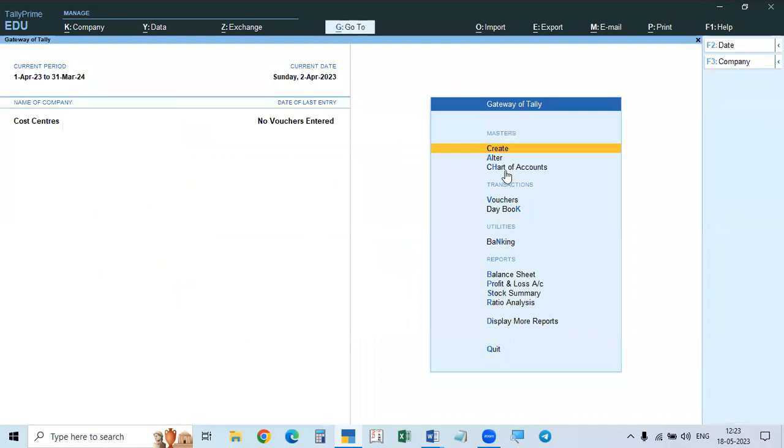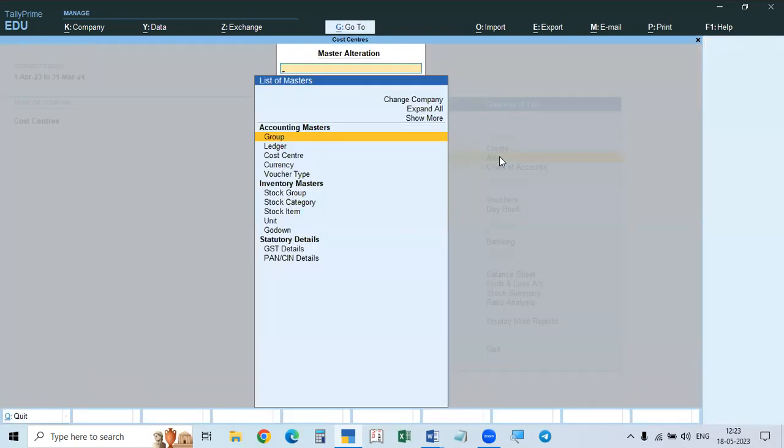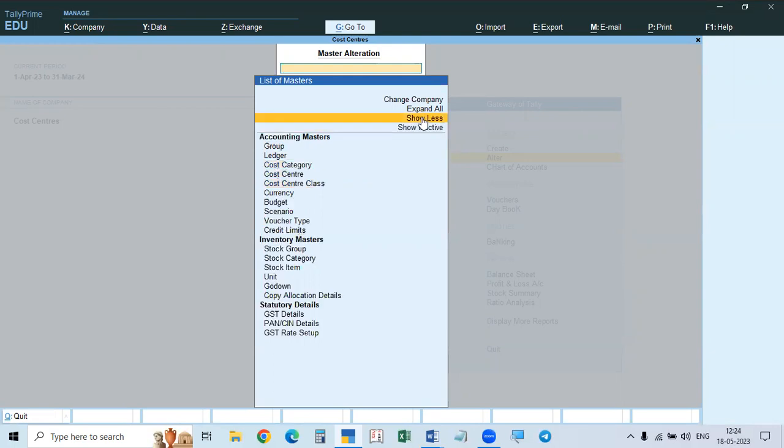See here, if you go to the alter button, you can see what are available. So here the cost center option is available. Not only that, cost center, cost category, cost center class, all three must be available. Only one is available. In such a case, you have to accept. Enabled means all three will automatically show. So here, go to show more, then cost category, cost center class, everything is available. First we will create cost category, and under that cost centers. The class center is separate, that will be done separately.